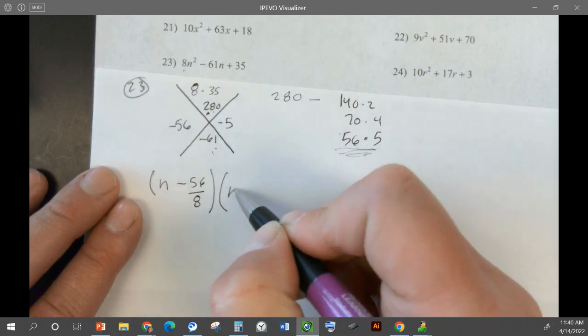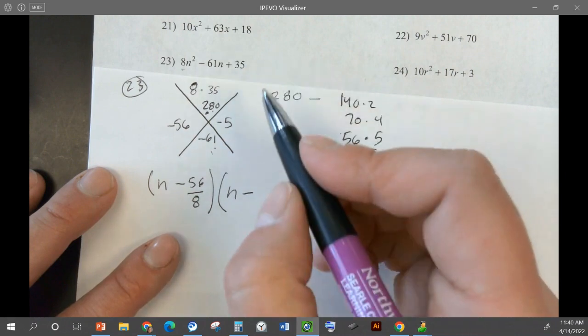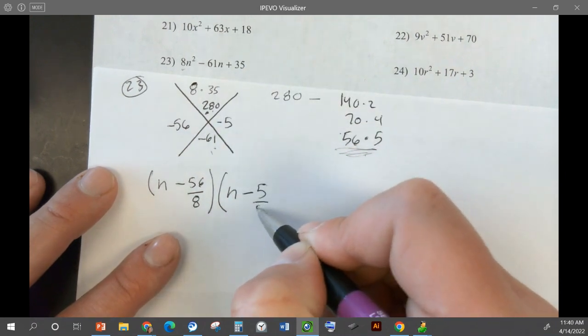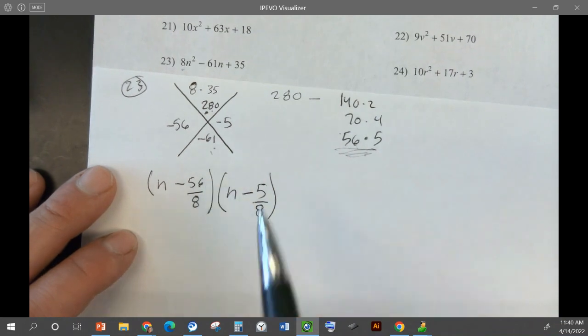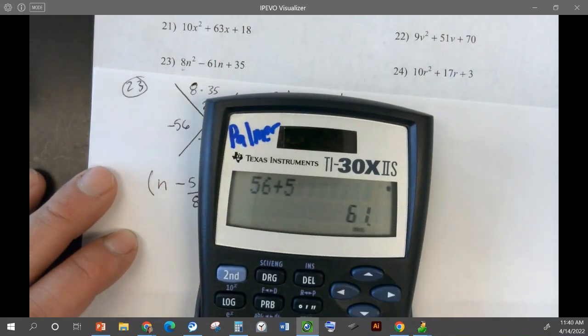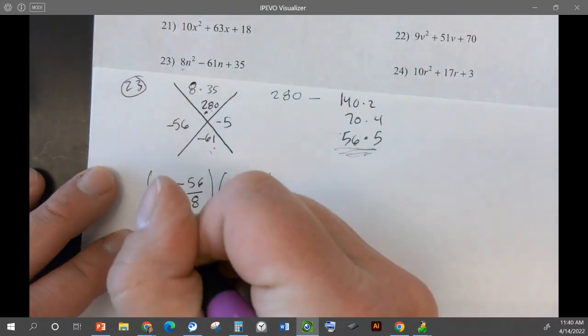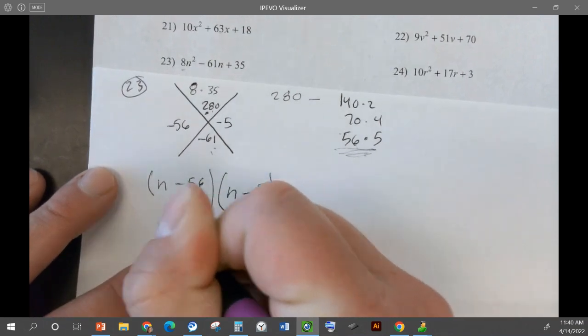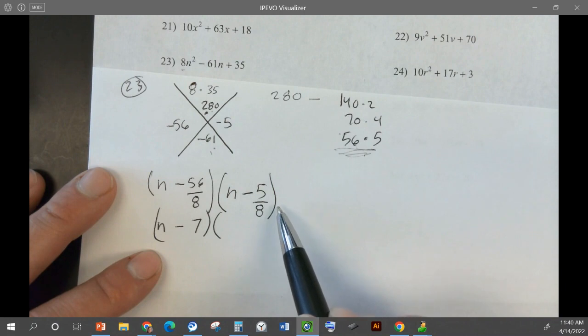And then n minus 5 divided by 8. So here, can we simplify? What's 56 divided by 8? Does that work? 5 divided by 8. Yep, so 56 divided by 8 is 7. If you're good at multiplication, you'll be really fast at this.